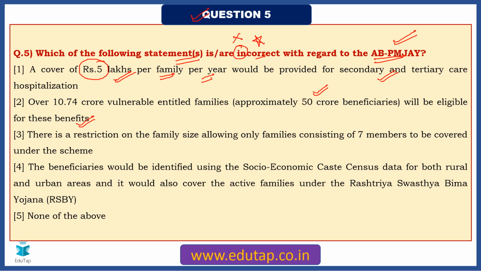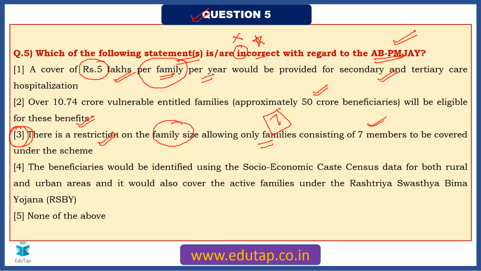Third one, there is a restriction on the family size, allowing only families consisting of 7 members to be covered under the scheme. Okay, so basically they are saying that there is a restriction. You can only include those families who have members up to 7. If there are more members, then they would be excluded from this particular scheme. And here you can see that it is per family. Okay, now we need to see whether the statement is correct. So let us hold on. We have no information yet.